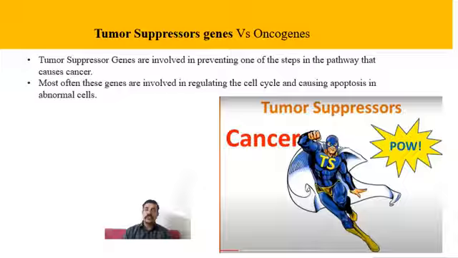Let us understand the opposite word, which is called a tumor suppressor gene. Now these tumor suppressor genes are those which are able to prevent our body from cancer or tumor. These tumor suppressor genes are explained by the concept of Knudsen, which we call the two-hit hypothesis. It means that tumor suppressor genes occur in the form of alleles. Now these alleles are the alternative forms of the genes, meaning that if one allele is mutated, still the other will be able to perform its function.